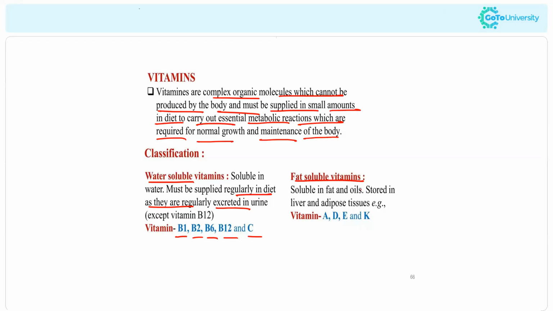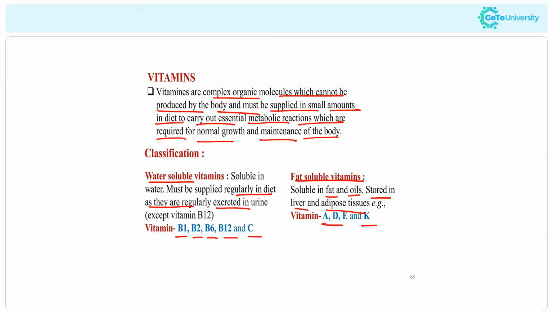Now coming to the fat soluble vitamins, they are soluble in fat and oils, and they are usually stored in the liver and adipose tissues. So this is the classification, and here the examples we have to memorize. All the B complexes, B1, B2, B6, B12, are water soluble, and C is also water soluble. That we can see in lemon, right? Fat soluble vitamins are A, D, E, K. So these examples also we have to name.